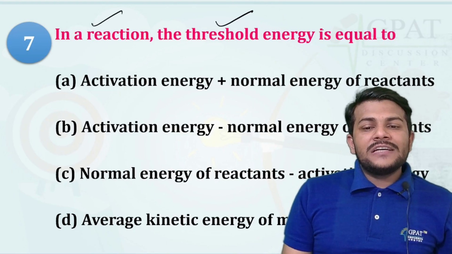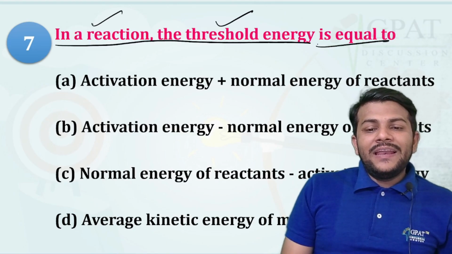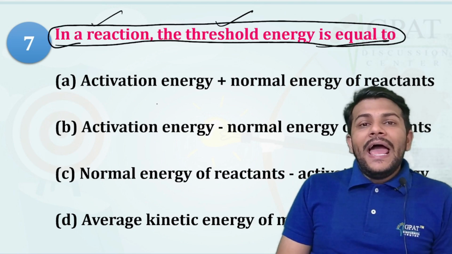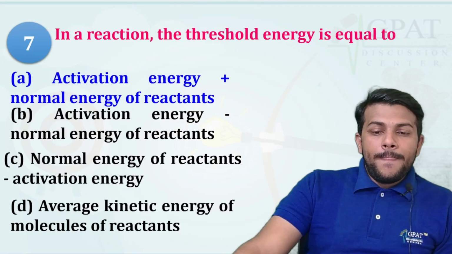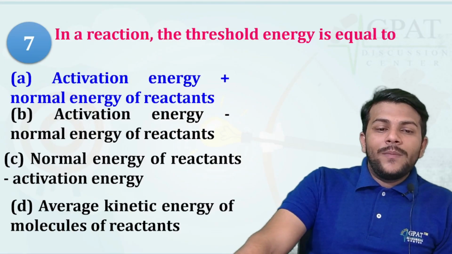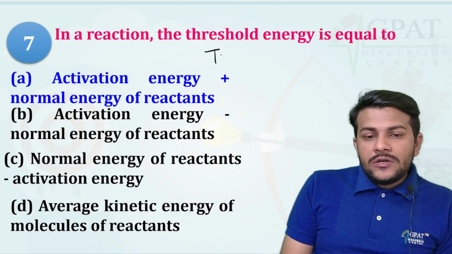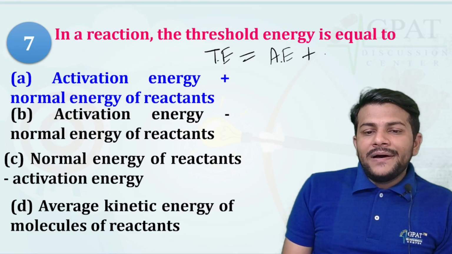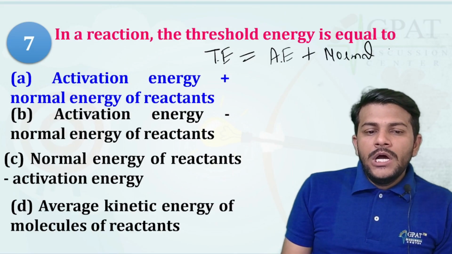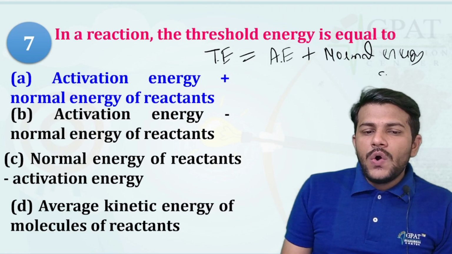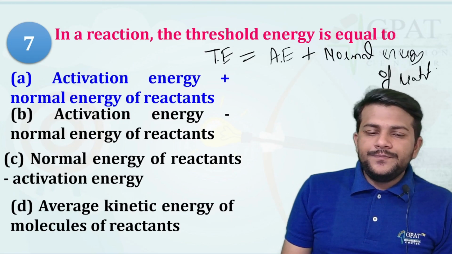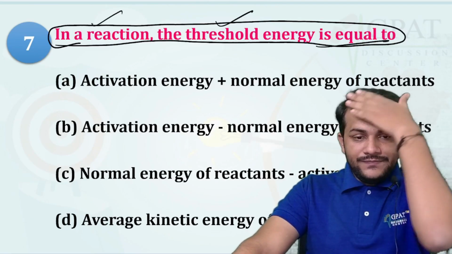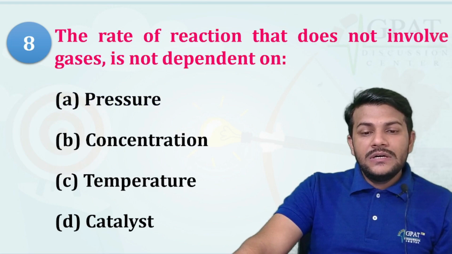In a reaction the threshold energy is equal to activation energy plus what? Activation energy plus normal energy of the reactant. So TE, that is the threshold energy, is equal to activation energy plus normal energy of the reactant. Got it? So that is the threshold energy of a reaction.